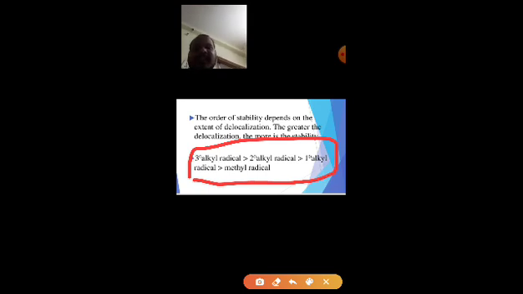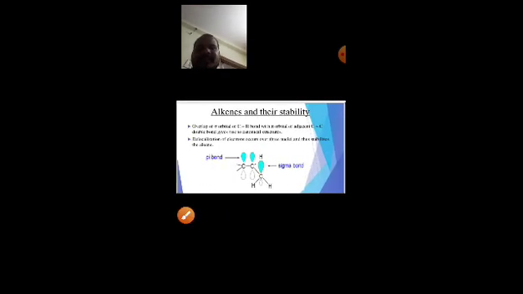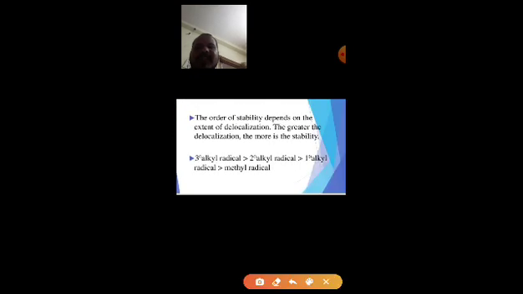So how many alpha hydrogens does a tertiary free radical have? There should be 3 carbons surrounding this free radical, each with 3 hydrogens, so there are 9 alpha hydrogens.